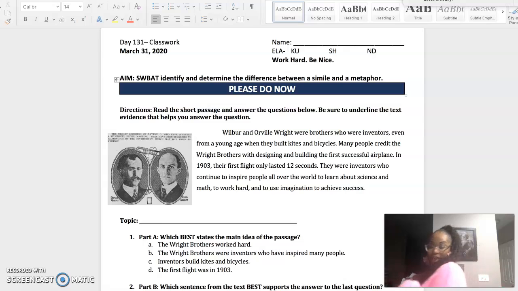Got my little pink sweater. Got my pink earrings. Okay, so I just wanted to make it fun. So today is favorite color day. So if you're not in your favorite color, you better go get there now.